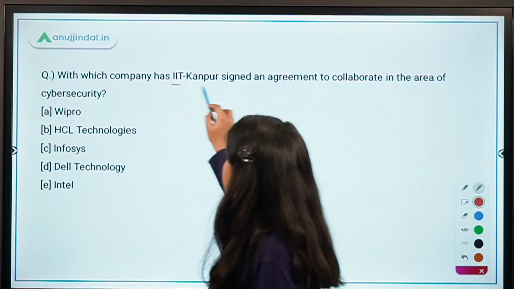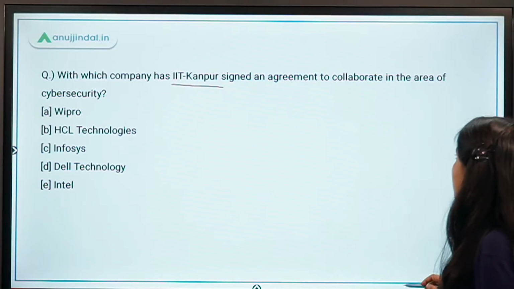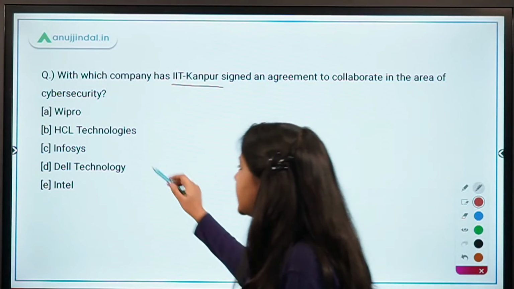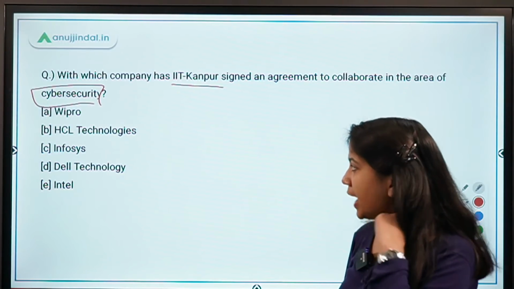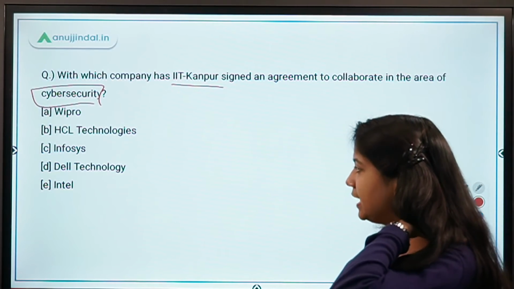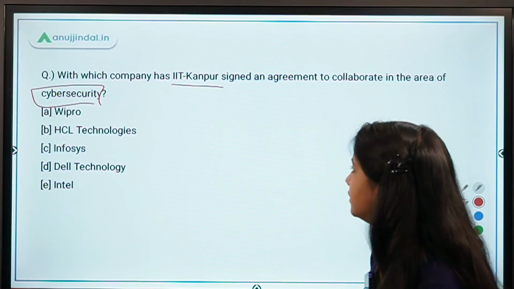With which company has IIT Kanpur signed an agreement to collaborate in the area of cyber security? Wipro, HCL, Infosys, Dell and Intel.